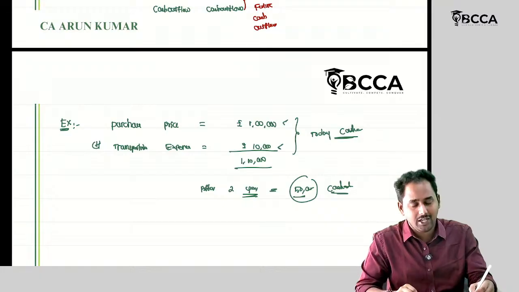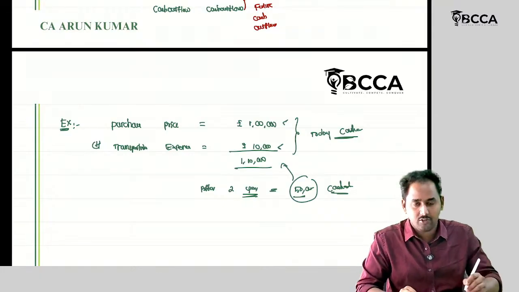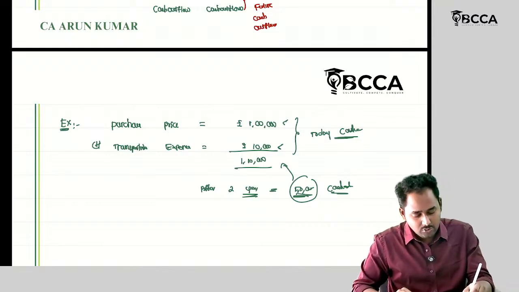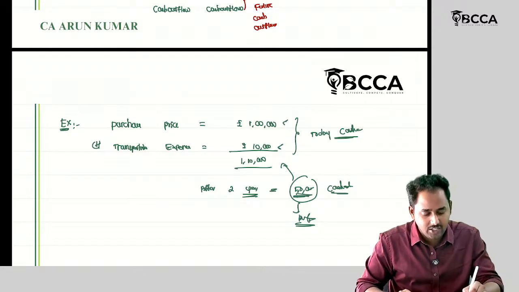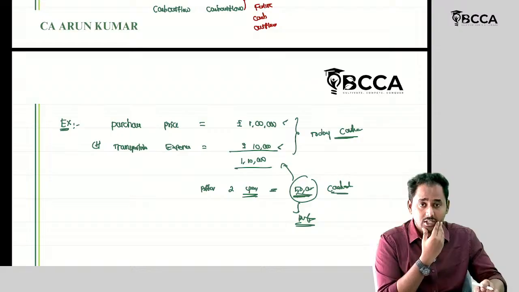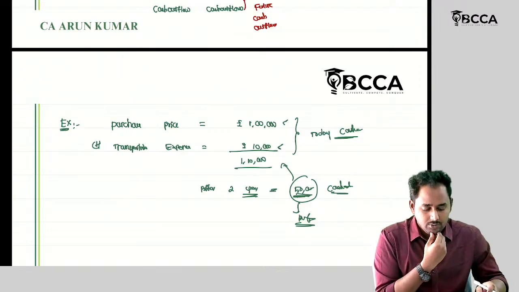But I should not directly include this 50,000 today, because it is not incurred today, right? I am going to incur it in the future. So I should find the present value of this 50,000. Why are you incurring this 50,000? It is a restructuring cost.